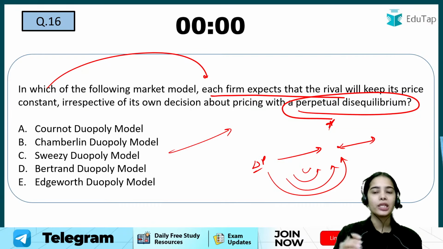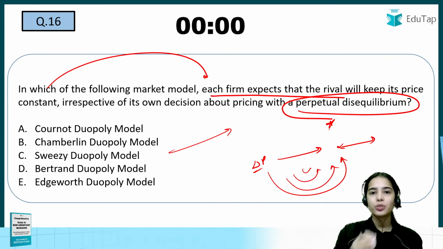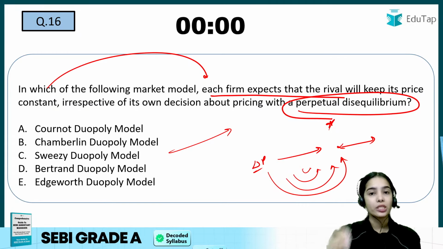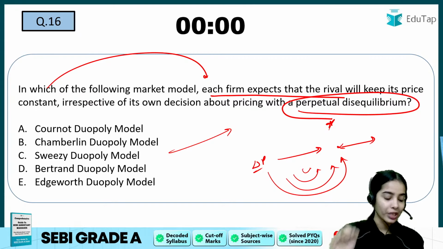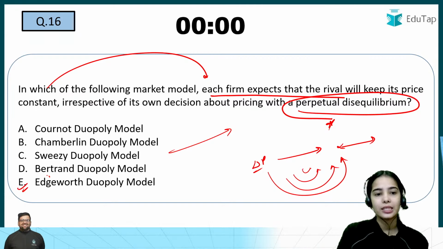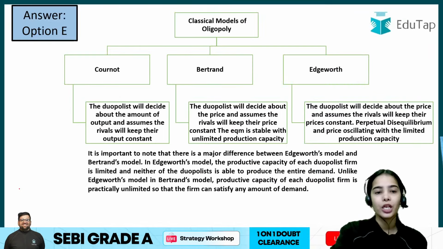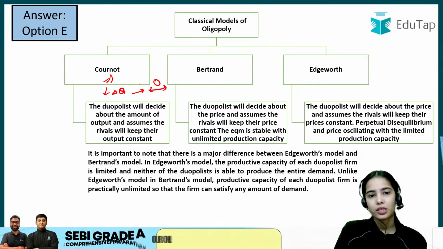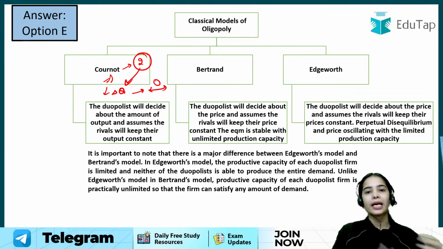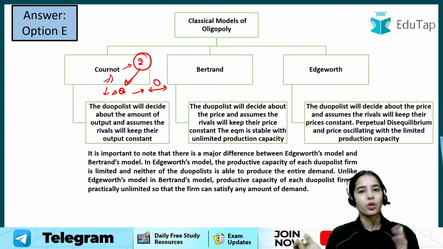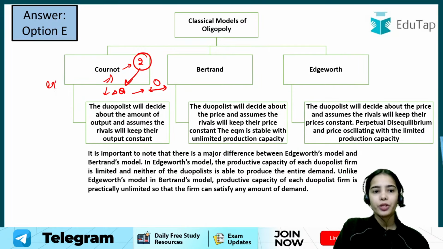In which model is it assumed that I can change my price, the other firm will keep its price constant, but no equilibrium is achieved? There is perpetual disequilibrium. This is the case of Edgeworth. Cournot said that I can change my output, the other firm will keep its output constant. In the Cournot duopoly model there are two firms, and equilibrium is achieved.